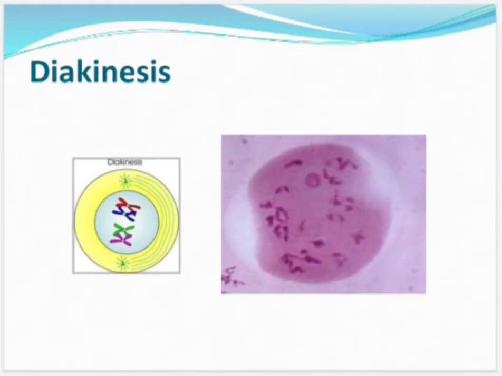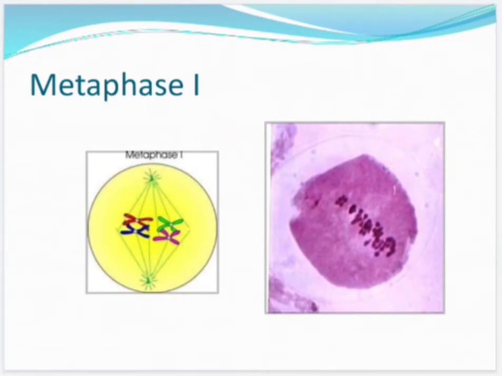Now next is metaphase first. In metaphase first, crossing over is completed after prophase first. The tetrads move to the metaphase plate, that is halfway between the two poles of the cell. The spindle fibers attach to the centromeres of each chromosome.